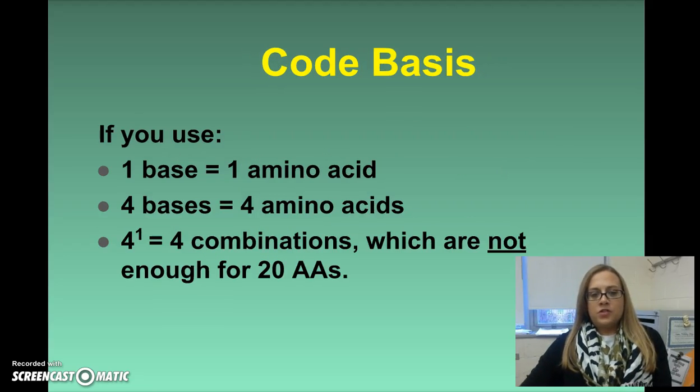So when we talk about this genetic code, what is it that we're really talking about? What is the genetic code? If you were going to say that the genetic code is one base at a time for your DNA bases, so let's say an A, an adenine, what you're saying is that one base would correspond to one amino acid. There's a problem with that though. We only have our 4 DNA bases that we've been talking about, our A's, T's, C's, and G's. If we were using just our DNA bases, we would only have 4 amino acids. And that is not enough for the 20 amino acids that we actually know that we have.